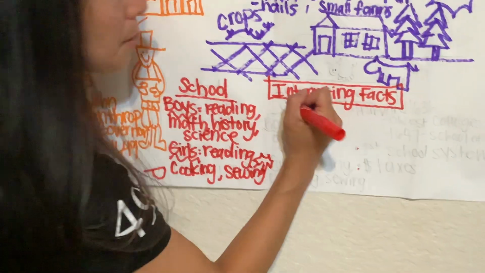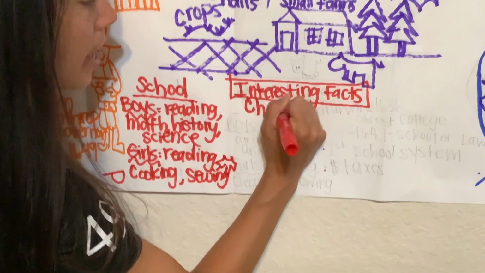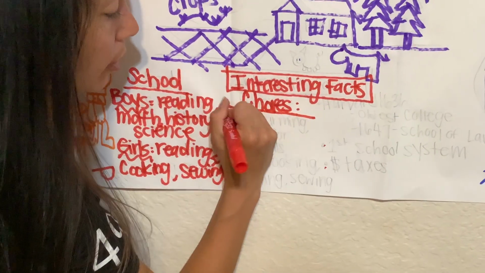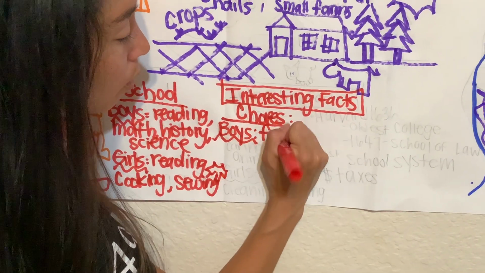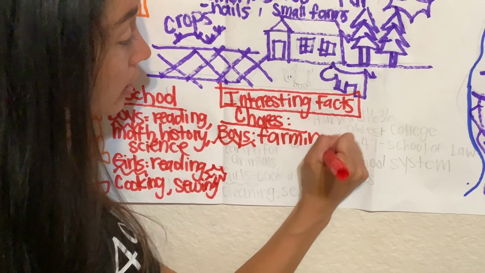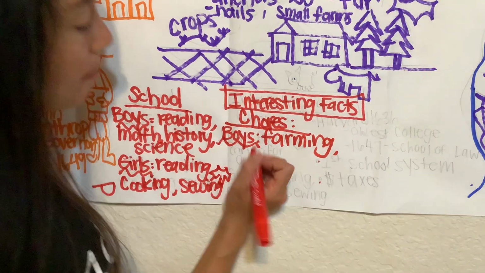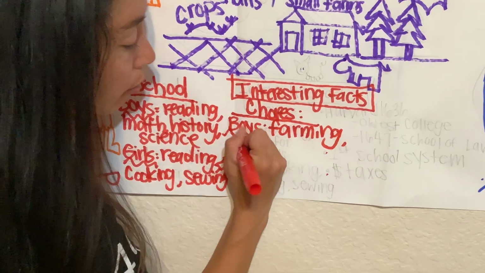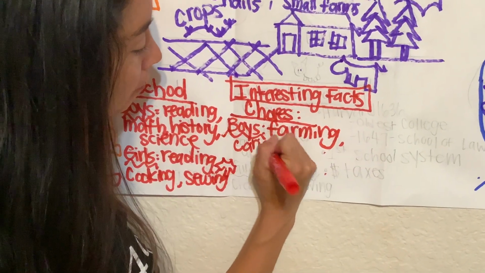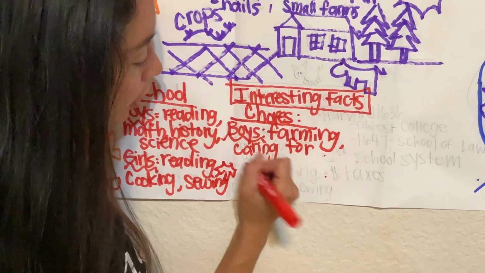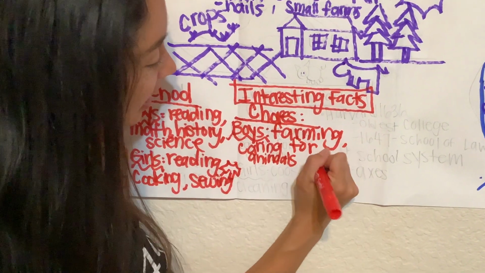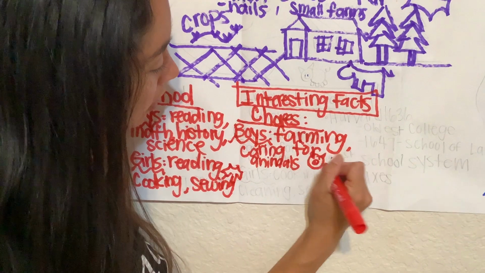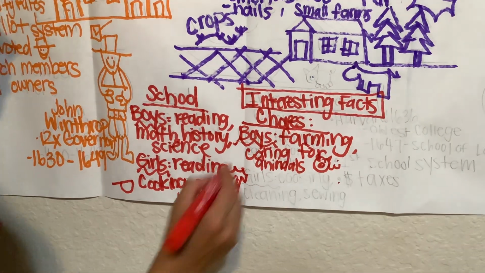Now, not only did boys and girls learn different subjects, their chores were also different. Does anyone have chores at home? If you were a boy living in the Massachusetts Bay Colony, you were in charge of farming. You were also in charge of caring for animals.